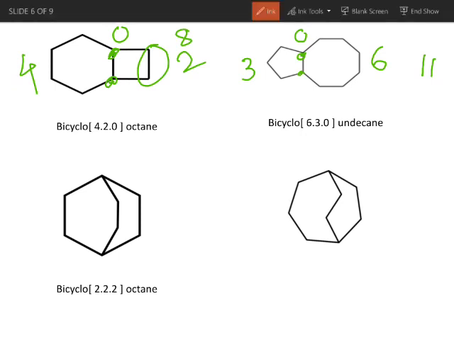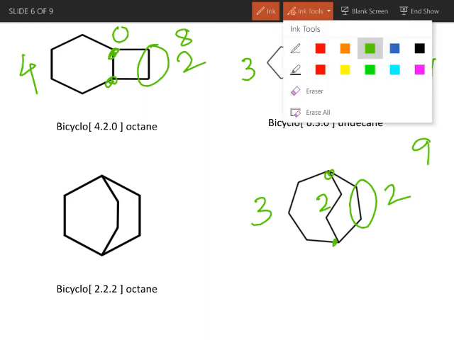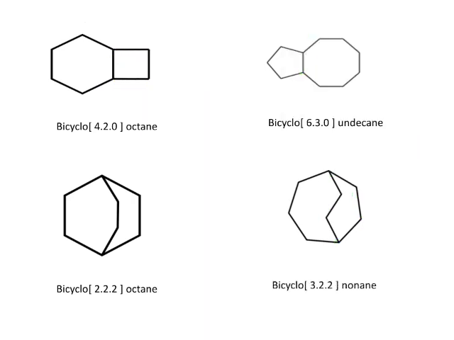Similarly, in the last example, these two are bridgehead carbons. Right hand side 2 carbon, left hand side 3 carbon, where at center again 2. So arrange them in decreasing order, that is 3, 2, 2, and the total number of carbon atoms is 9. That is why we are writing it as nonane. So the name of this compound is bicyclo 322 nonane.